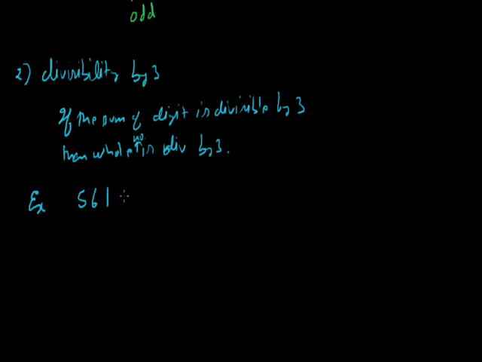561 is divisible by 3 because the sum of the digits, that is 5 plus 6 plus 1, is 12, and 12 is divisible by 3. So that's why 561 is divisible by 3.